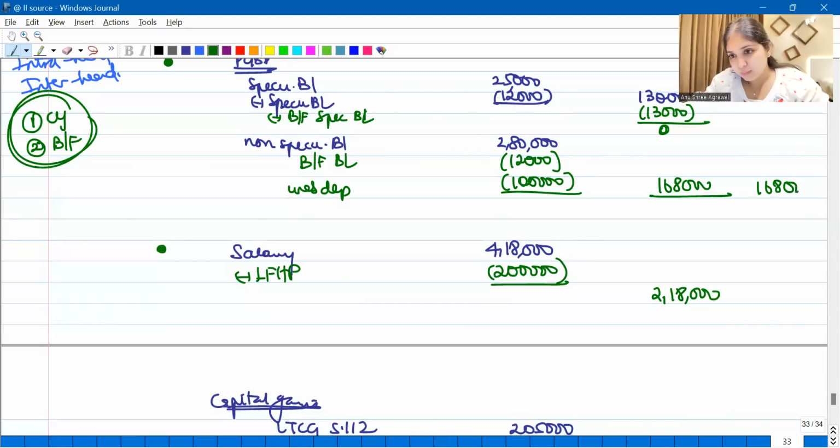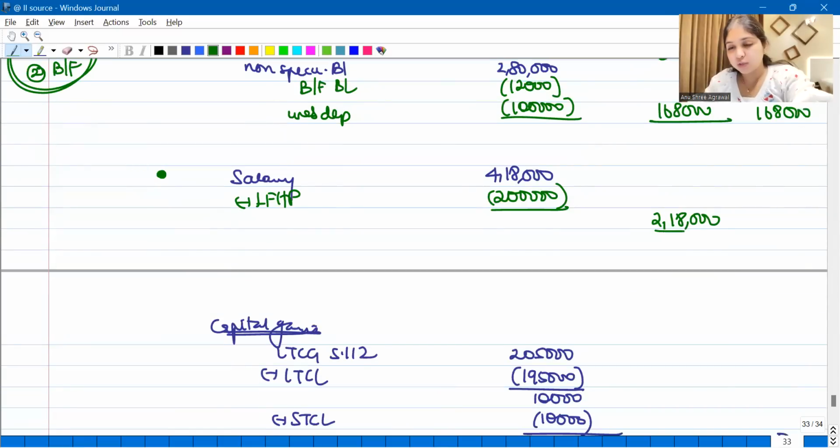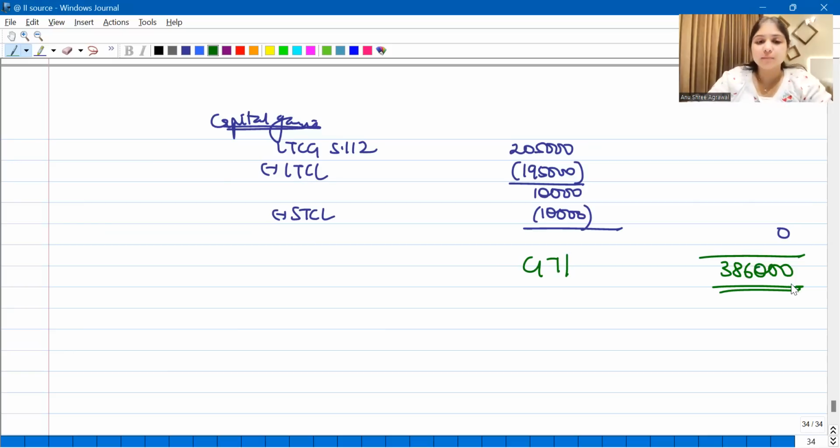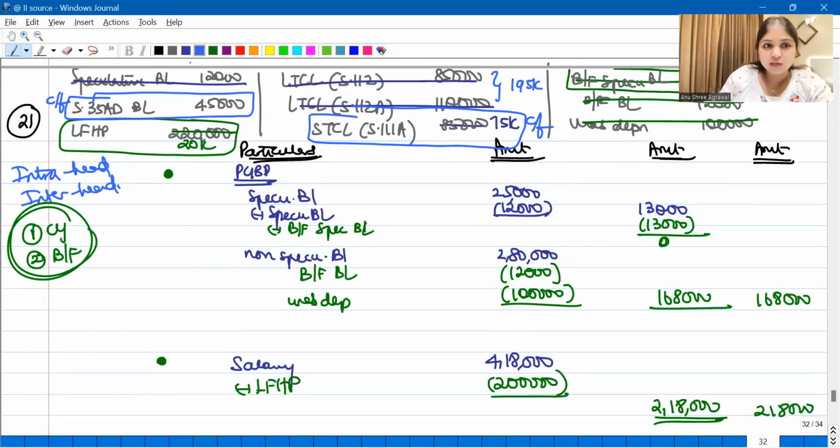So total PGBP 1,68,000. Total salary income 2,18,000. And total capital gains 0. So GTI of this assessee is going to be 3,86,000. This becomes a GTI of this assessee. What are the losses we are going to carry forward? We will carry forward 35 AD business loss indefinitely. Loss from house property we can carry forward for how many years? 8 years. STCL we can carry forward for 8 years.